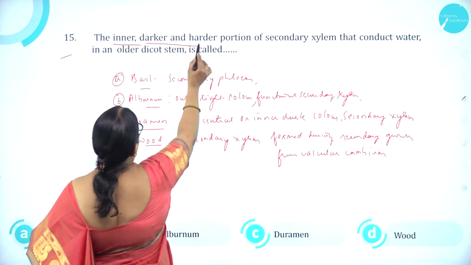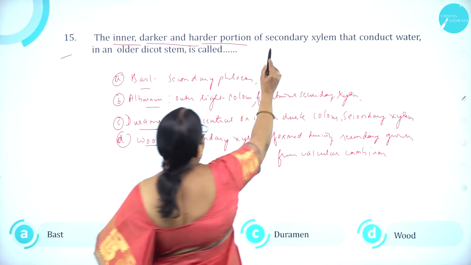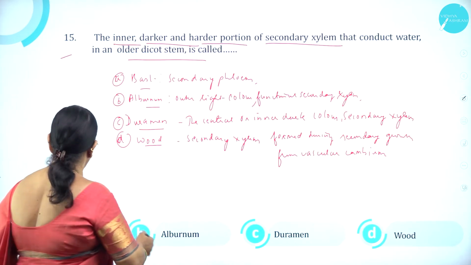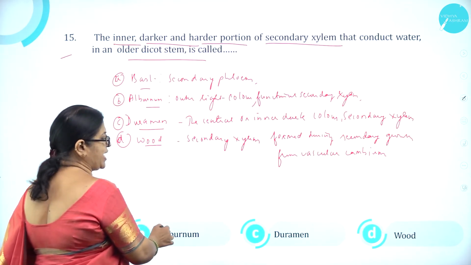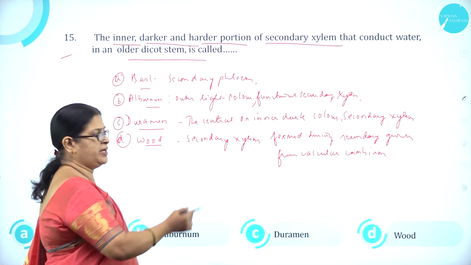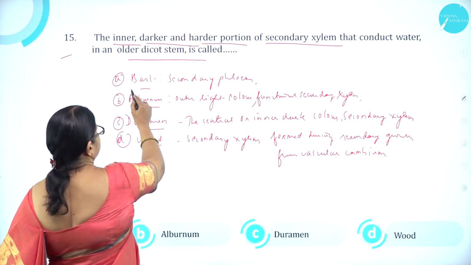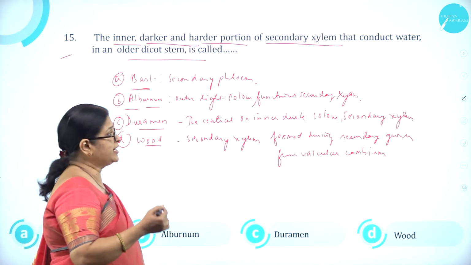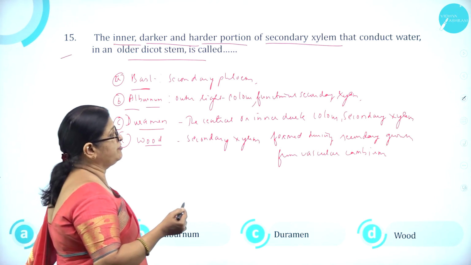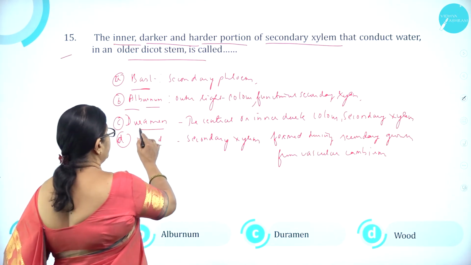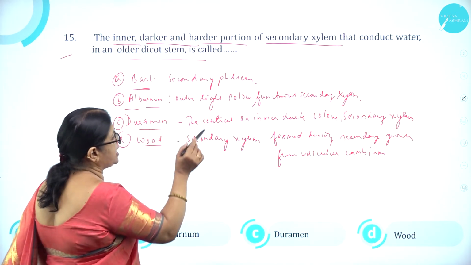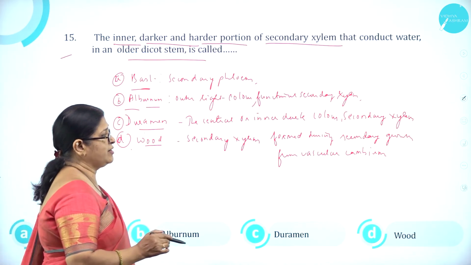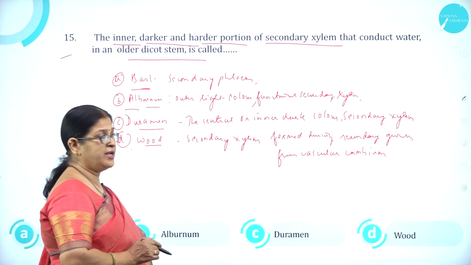The inner, darker and harder portion of secondary xylem that conducts no water in an older dicot stem is called. Option A, bast. Option B, alburnum. Option C, duramen. And option D, wood. So what is bast? It is nothing but the secondary phloem. Then alburnum, the outer light colored functional secondary xylem. Duramen, the central or inner hard colored secondary xylem. And wood, secondary xylem formed during secondary growth from vascular cambium.